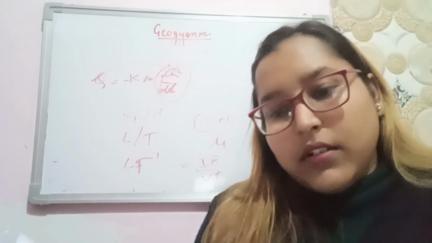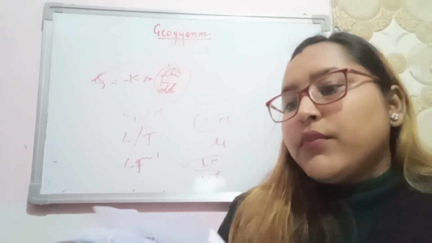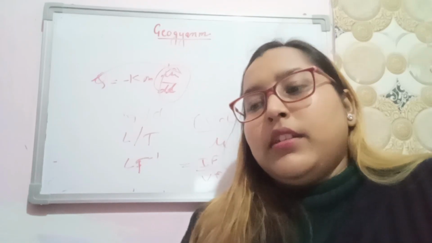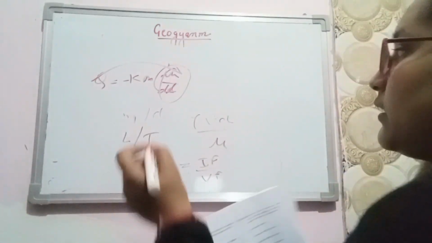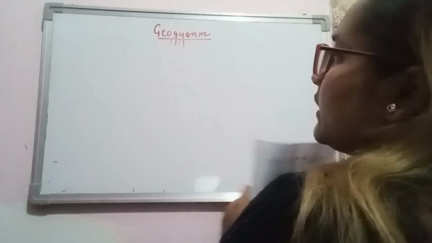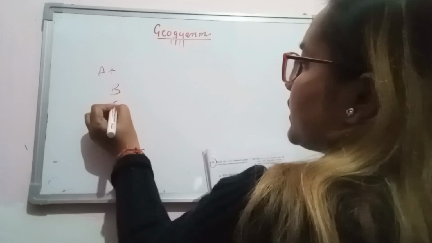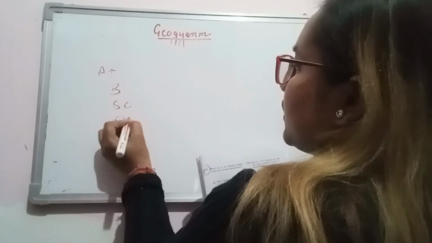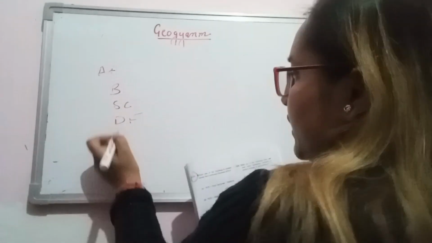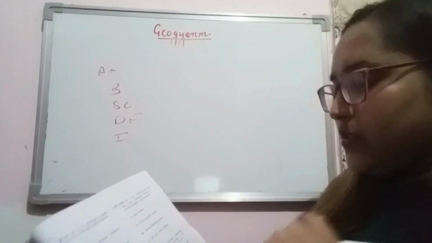Next one is groundwater study. Fractionation is done in parts per thousand. Which one of the following is not a spreading method? Okay, spreading method, it is an artificial recharge method in which basin method, stream channel method, ditch and furrow method is there. Irrigation method is there, but excess pumping method is not there.